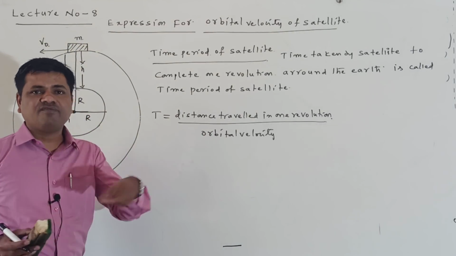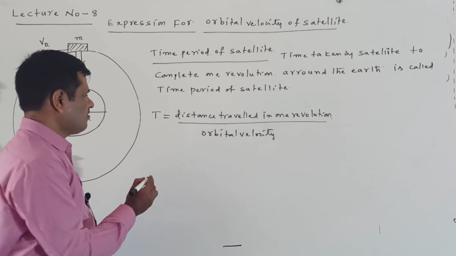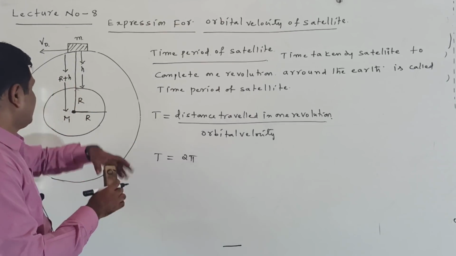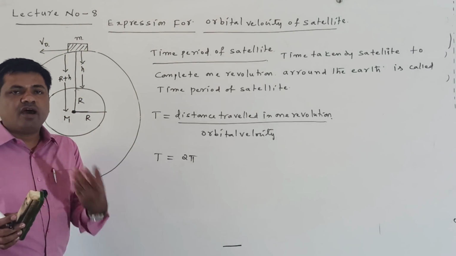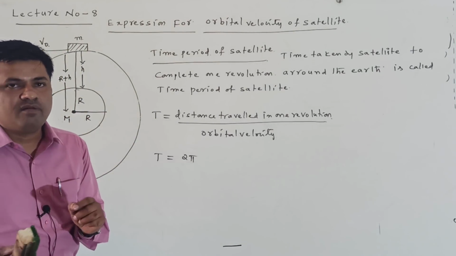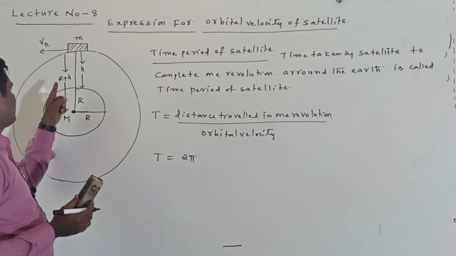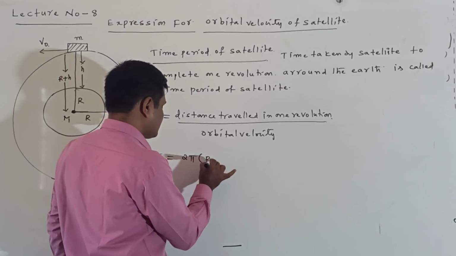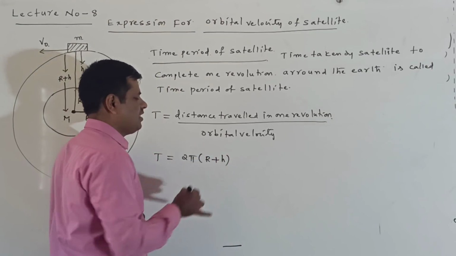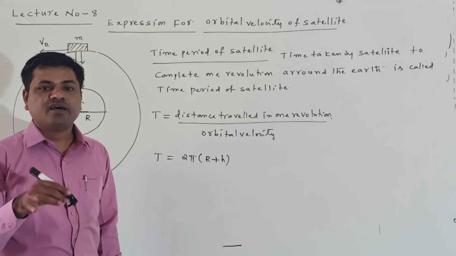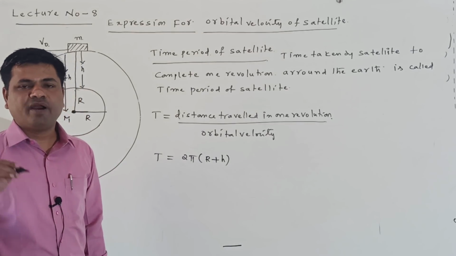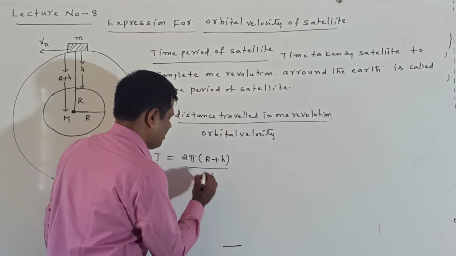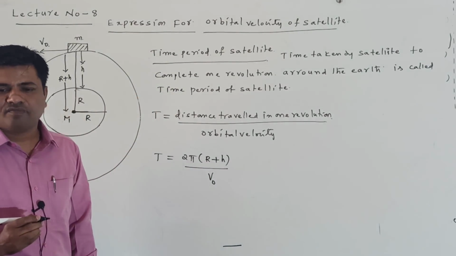The orbit is a circular path, and the circumference formula is 2 pi r, but the radius of this circular path is R plus h. So T is equal to 2 pi into (R plus h) by the orbital velocity, v naught.